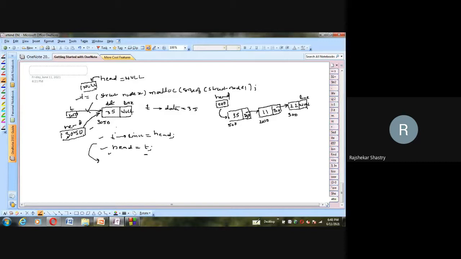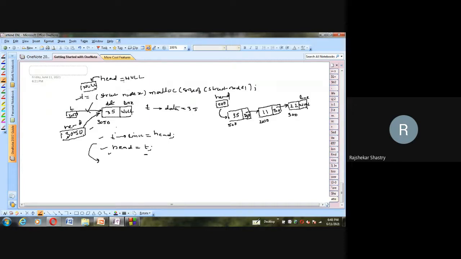It is like railway bogies: the engine holds the first bogie, and the remaining bogies hold each other. Each other means the first bogie holds the link with the second bogie, and likewise it goes on. So we can imagine all this as a train and all these as bogies, and the first bogie is held by the head, which is the engine. Now, this is my existing linked list.